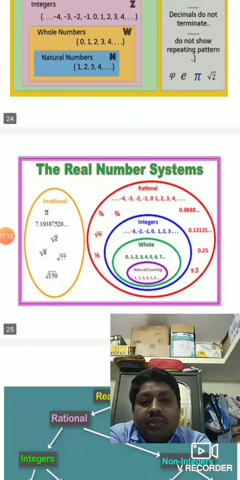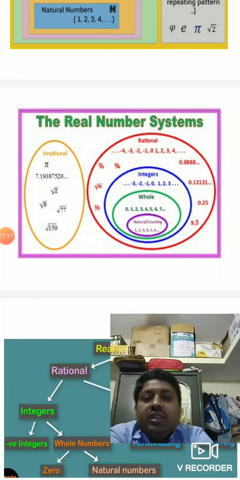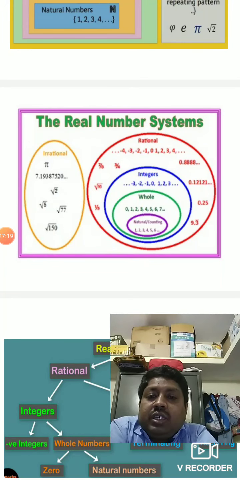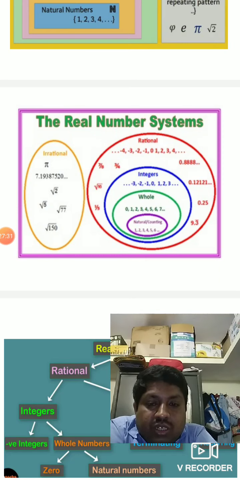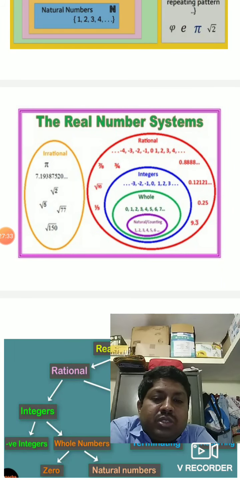You can see the chart of the real number system. Irrational numbers: pi, root 2, root 5, root 77, root 150. These are all irrational numbers. You can see here natural numbers. Everybody knows natural numbers: 1, 2, 3, 4, 5. Whole numbers: 0, 1, 2, 3, 4, 5, 6. Integers: minus 3, minus 2, minus 1, 0, 1, 2, 3, 4, etc.